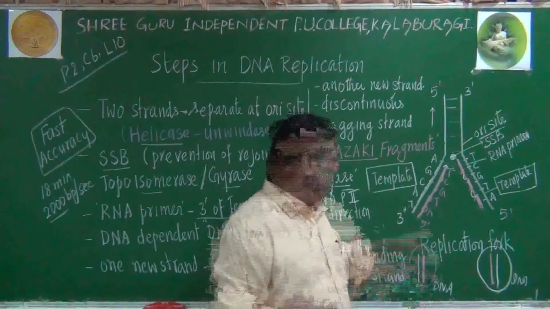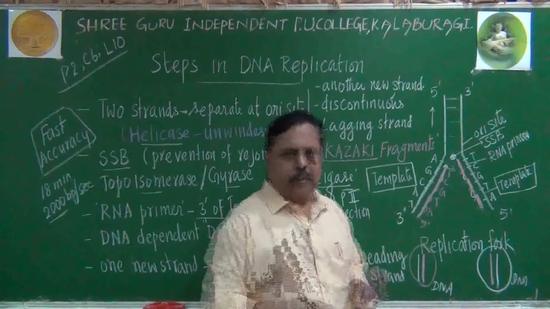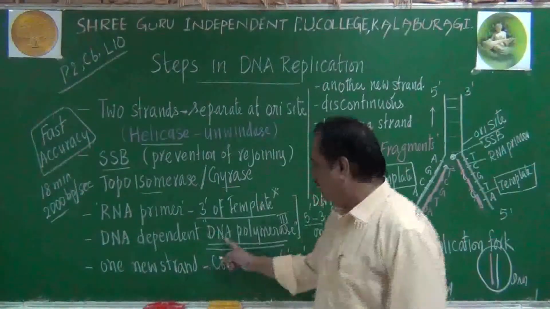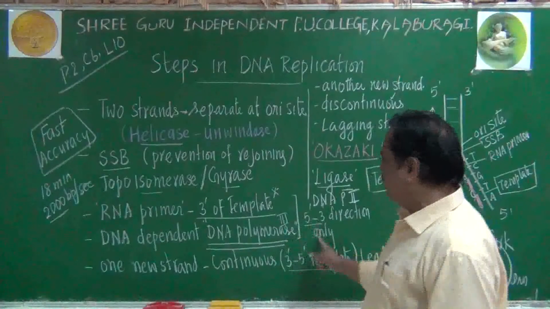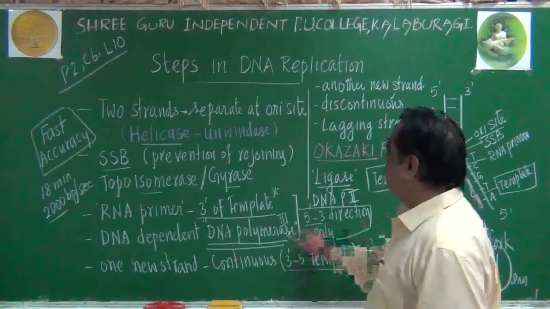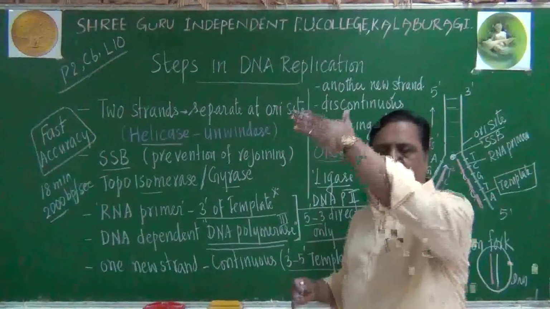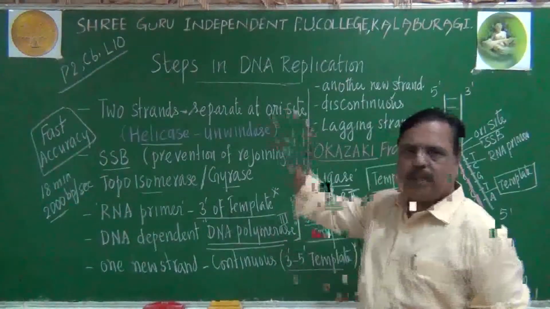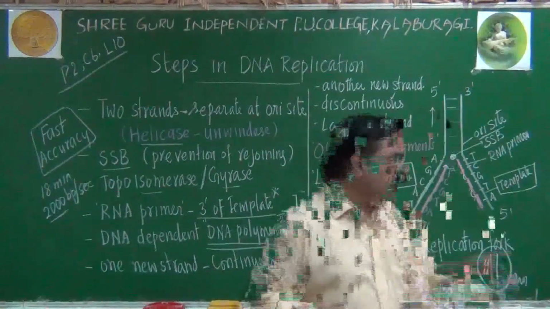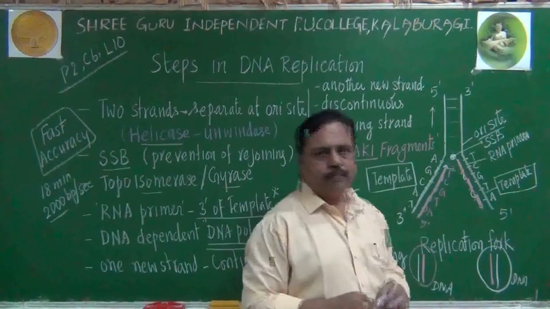So below the primer, they will keep on adding new nucleotides. That means it will also work in 5' to 3' direction only. Both of them are able to work in 5' to 3' direction only. So one chain will be constructed towards the ORI site. Another chain will be constructed away from the ORI site.